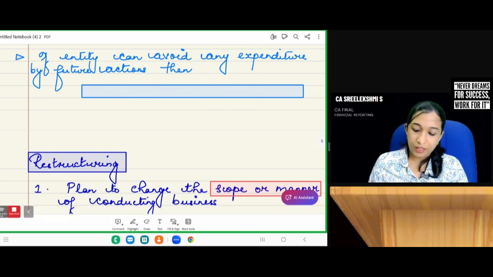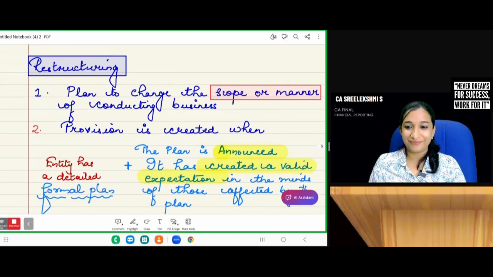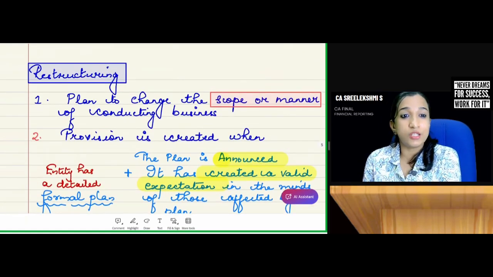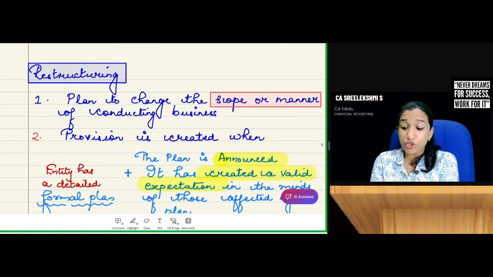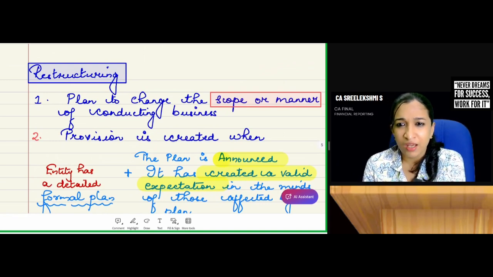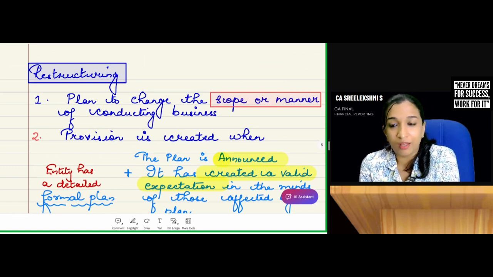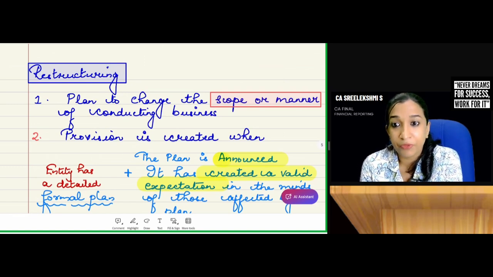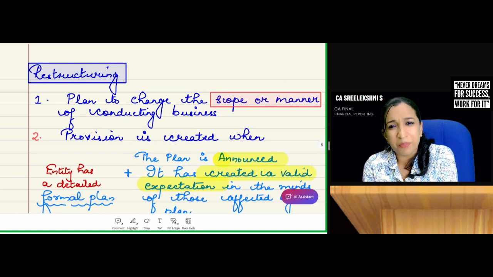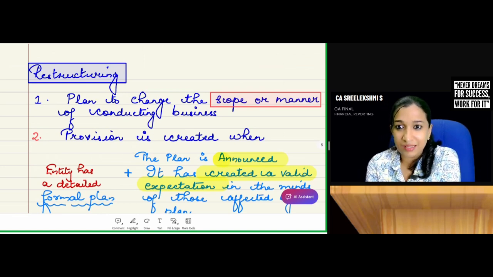Okay. Now restructuring. So what is this restructuring? It's a plan to change the scope or manner in which the business is conducted. Maybe shifting the location from one place to another, or terminating some lines of business.